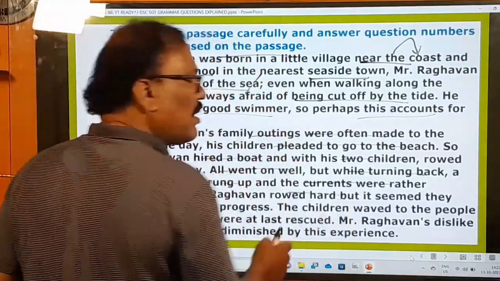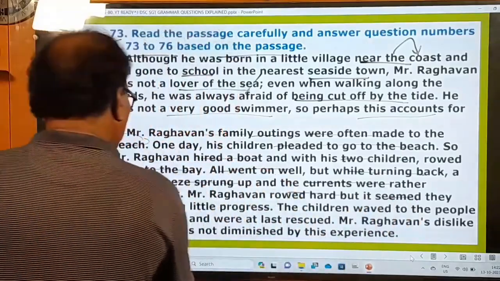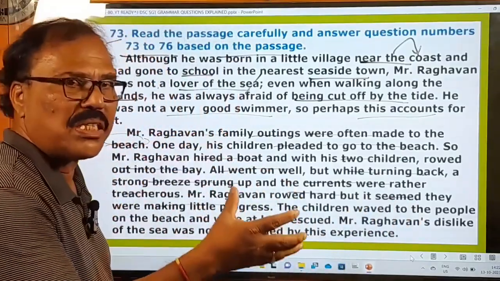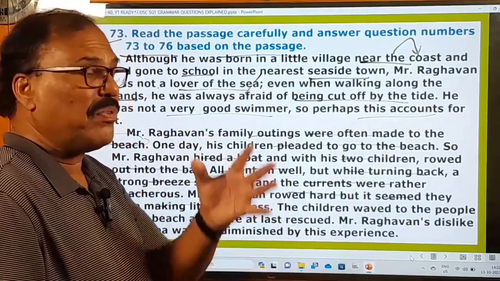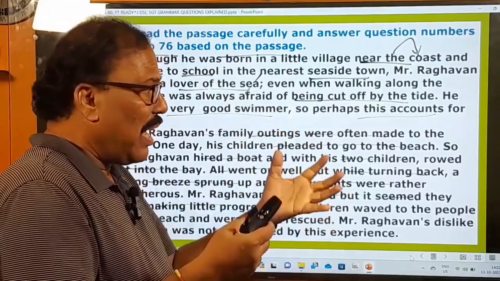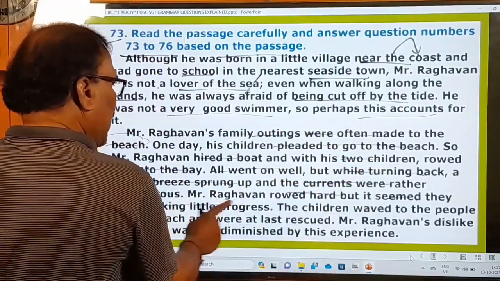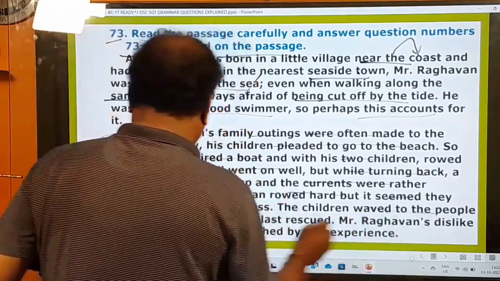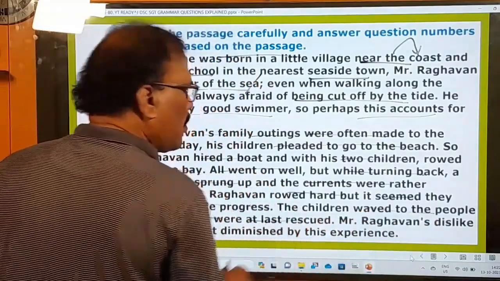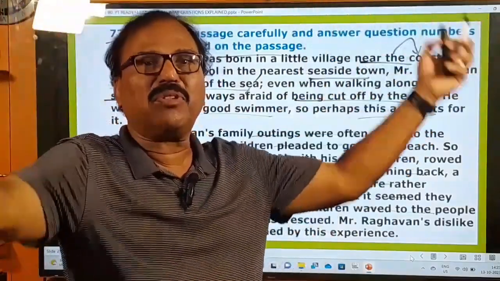Raghavan rowed hard. He started rowing the boat very hard, but it seemed they were making little progress, because the waves are very strong and carry tidal energy, and he could not withstand that energy. He was making little progress. The children waved to the people on the beach and were at last rescued, and immediately the two children started waving their hands, pleading, please come to our rescue.